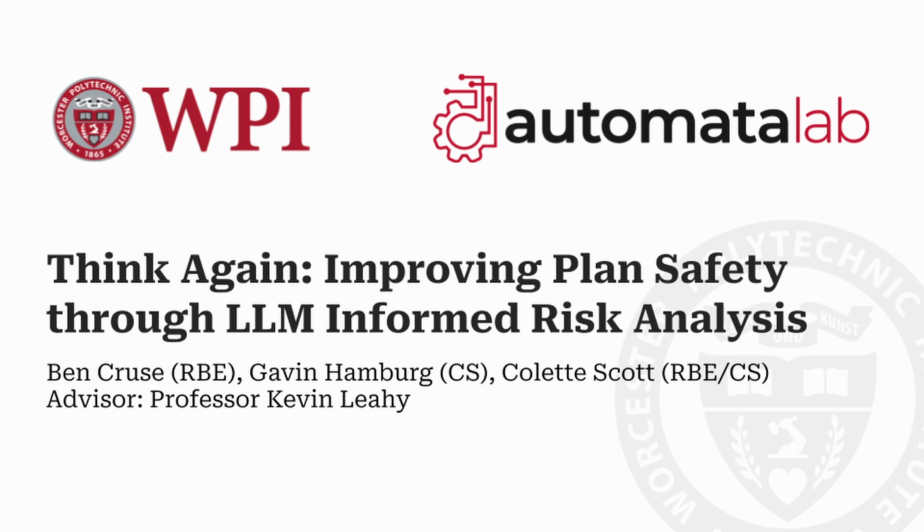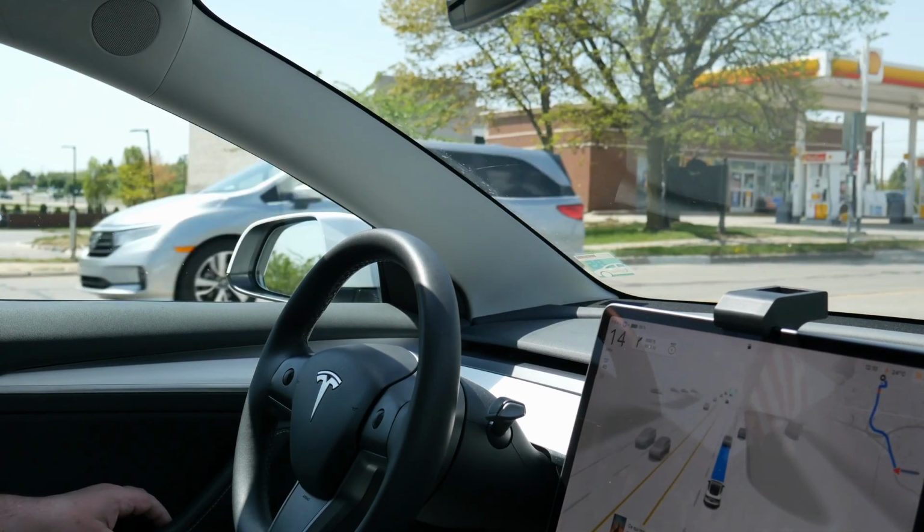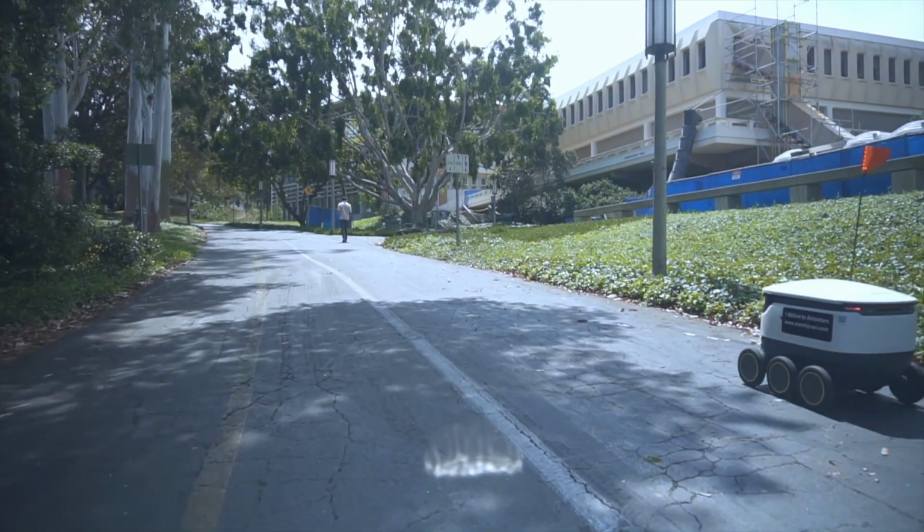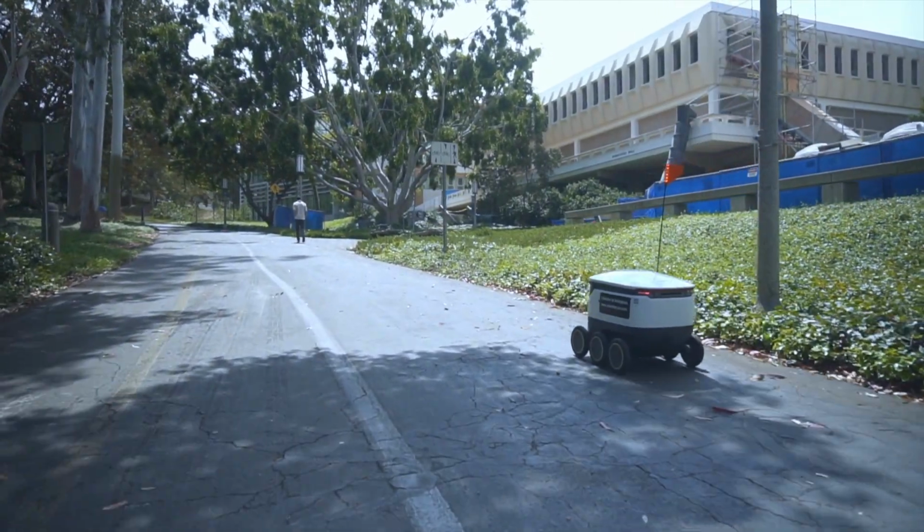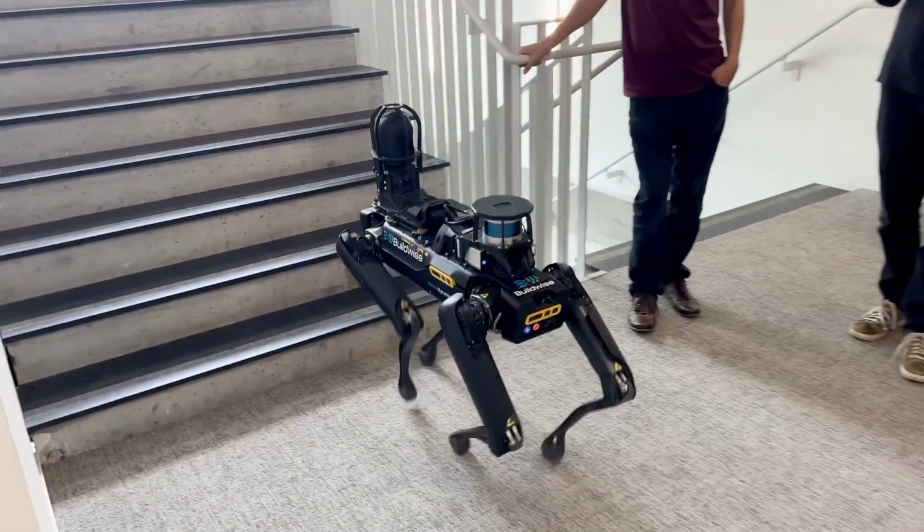In this MQP, we present Think Again, a planning pipeline that leverages the generalizability of LLMs and the reliability of classical planners to create safe plans that consider environmental context. As robots and other forms of autonomous systems become increasingly ingrained in everyday life, the ability to plan tasks safely and successfully is vitally important.